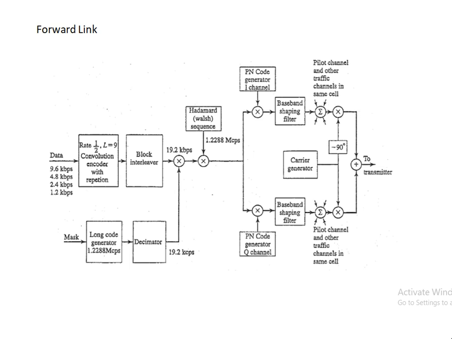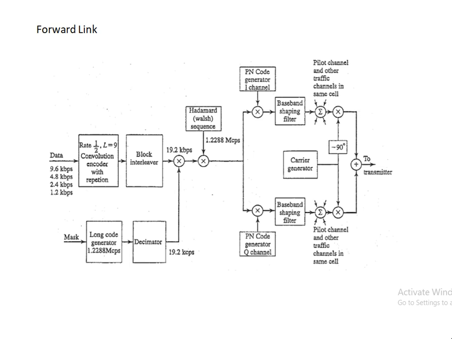So this is the long code generator, which is generating the code at a rate of 1.2288 mega, that is 10 raised to 6 chips per second, but whose output is actually decimated. Mega is very big, so it is reduced to 19.2 kilo chips per second.